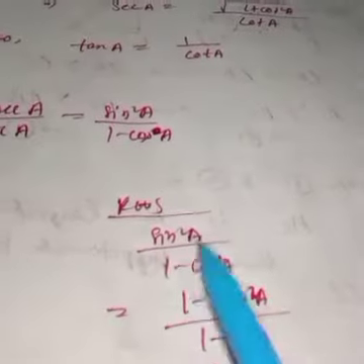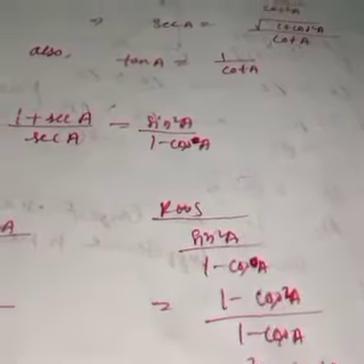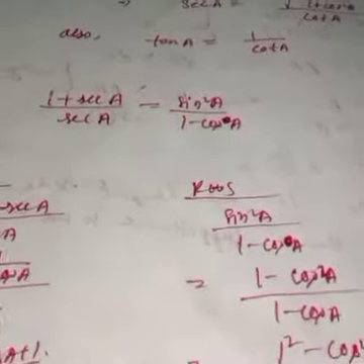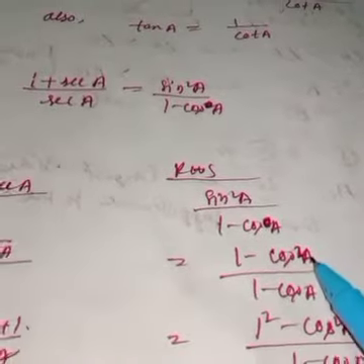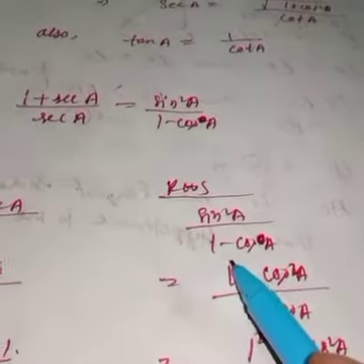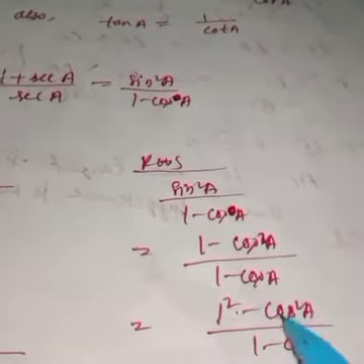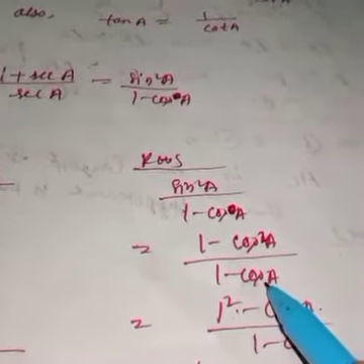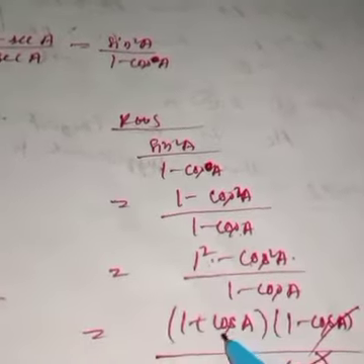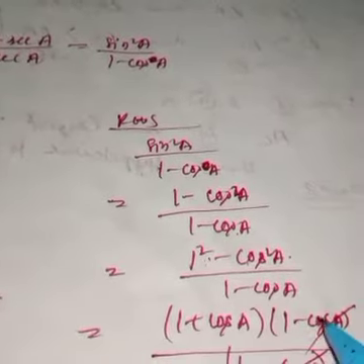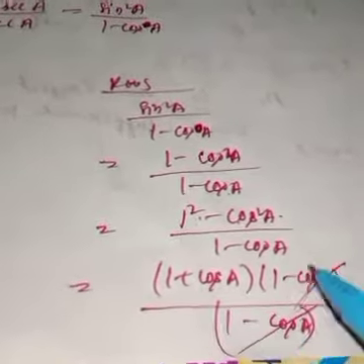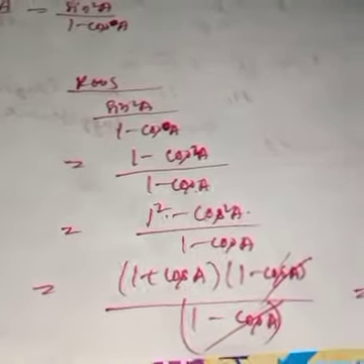Now right hand side. Sin square a is 1 minus cos square a. Sin square a you can break by using 1 minus cos square a. Okay? 1 minus cos a. Now in the place of 1 you can write what? 1 square. It will become a square minus b square. And the denominator is as it is. So a square minus b square is a plus b, a minus b, means 1 plus cos a, 1 minus cos a. 1 minus cos a, 1 minus cos a cancel. What is left? 1 plus cos a.